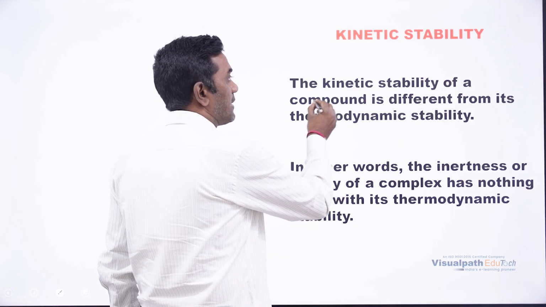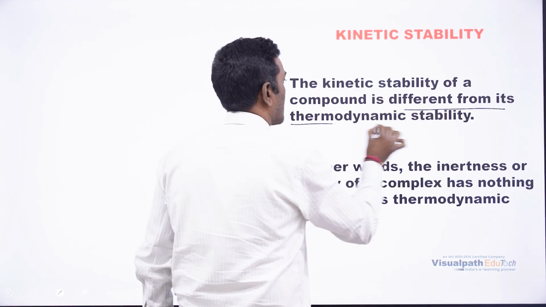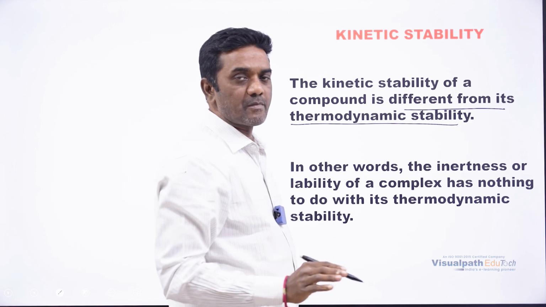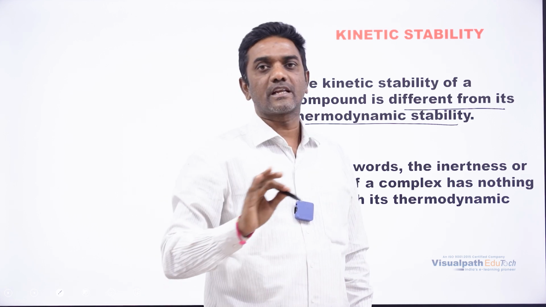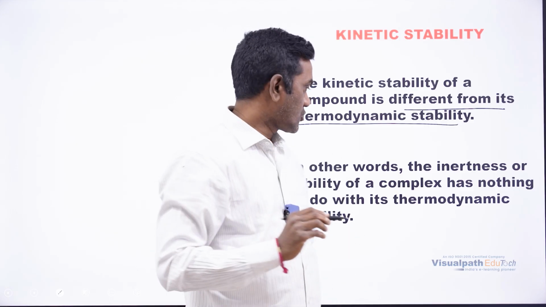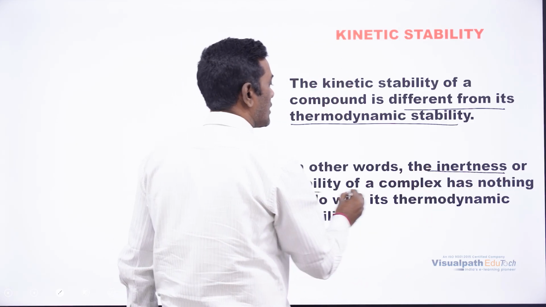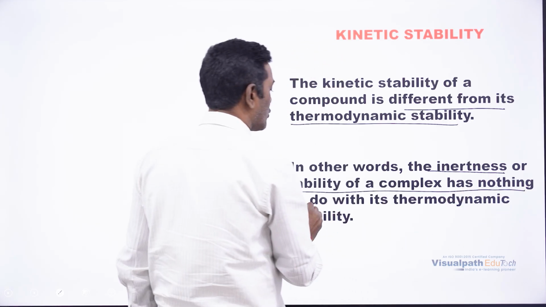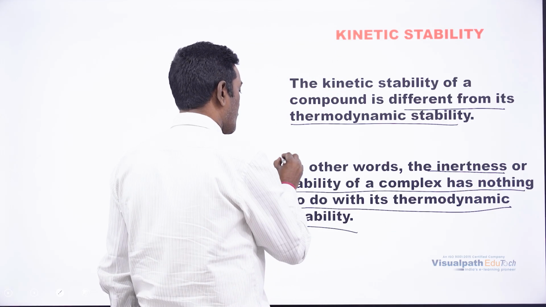Now, the kinetic stability of compounds is different from thermodynamics. There is no relation between thermodynamic stability and kinetic stability. Both are completely different. In other words, the inertness and lability of a complex has nothing to do with thermodynamic stability. Very important point to be noted.